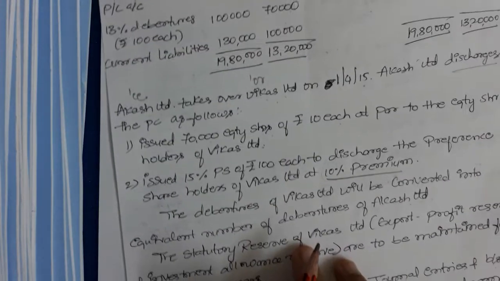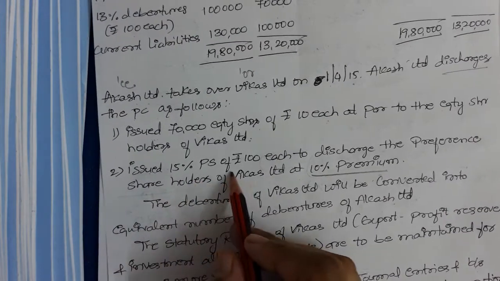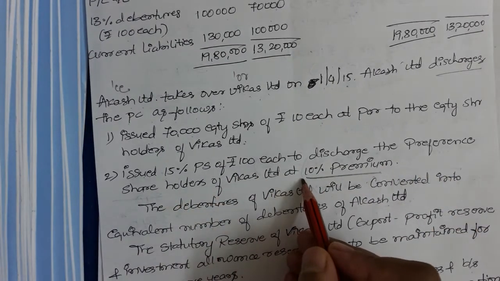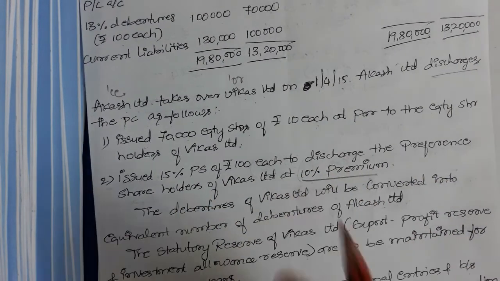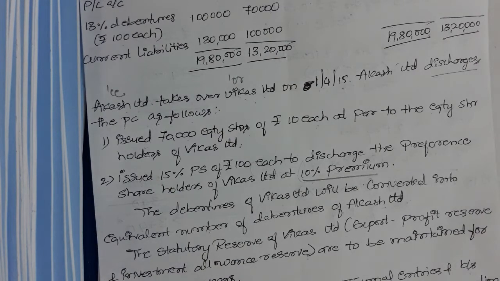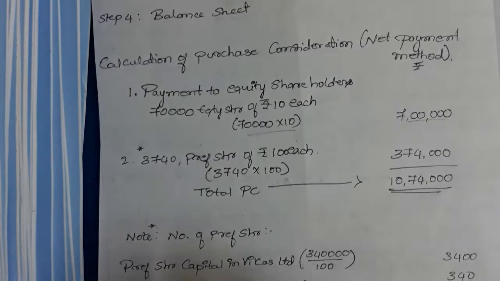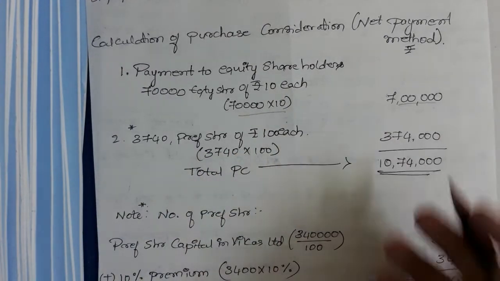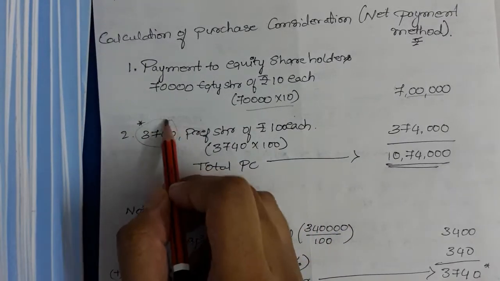The second point states the issue of 15% preference shares of rupees 100 each to discharge the preference shareholders of Vikas Limited at 10% premium. Whatever preference shareholders were there in Vikas Limited, they are given preference shares at a premium of 10% in Aakash Limited. So how to calculate that? As you can see, I have written 3,740 preference shares of rupees 100 each. How did this 3,740 come?